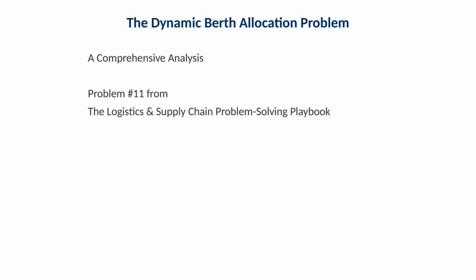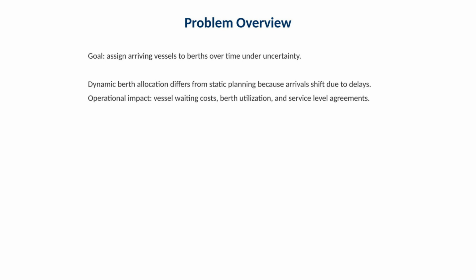A poor berth plan increases vessel waiting time, reduces berth utilization, and can trigger downstream congestion in cranes, yard operations, and truck gates. The goal is to assign arriving vessels to berths over time under uncertainty. In practice, arrival times shift due to weather delays, upstream port congestion, and schedule adjustments. Operationally, you are balancing three competing pressures at once: minimizing waiting time, choosing berths that offer efficient handling, and meeting service quality agreements with shipping lines.